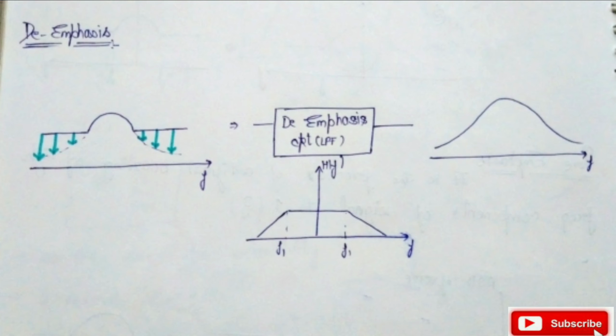De-emphasis is a low pass filter in which low frequency components are passed, and it decreases the gain of high frequency components. So after passing the signal, we receive our signal like the voice PSD we discussed earlier in this video, a simple bell shaped curve of a voice signal.